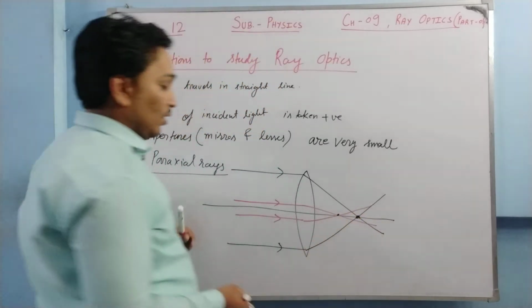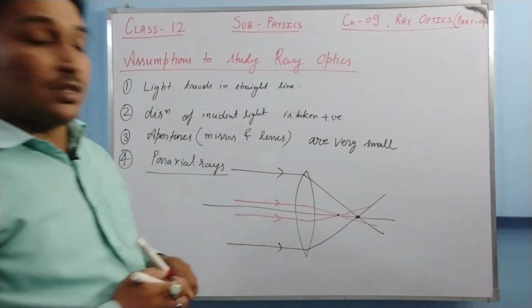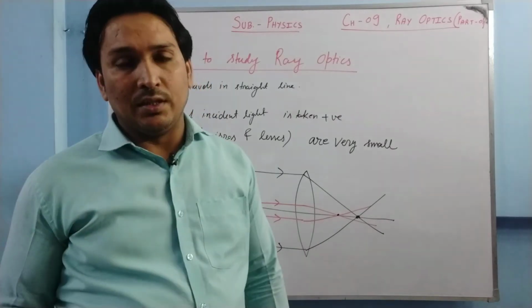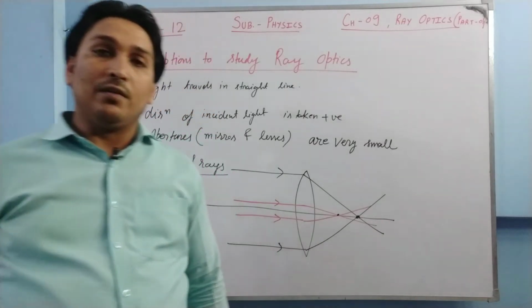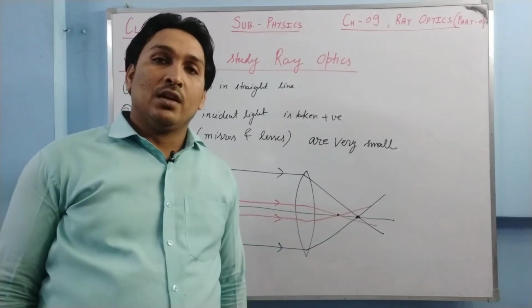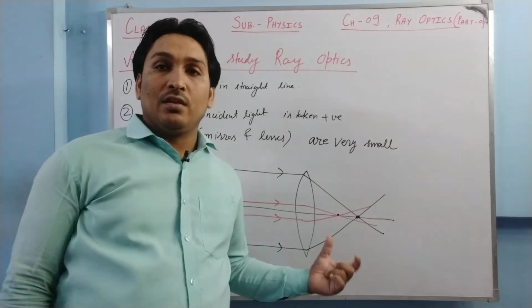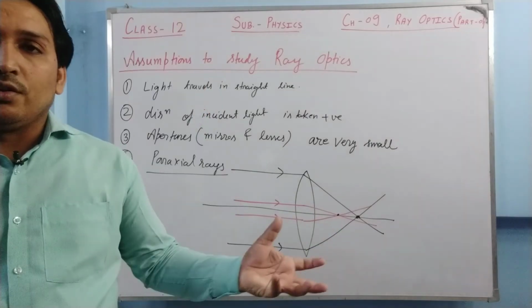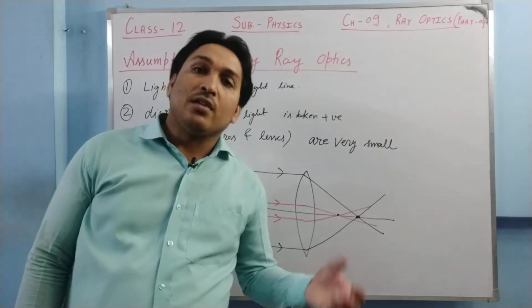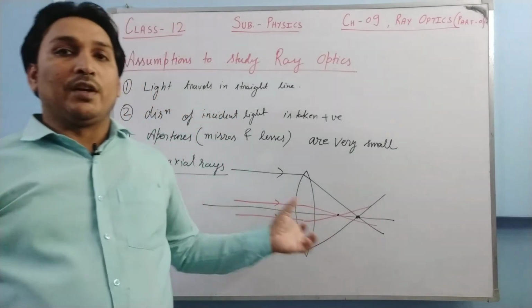Although by definition they are parallel to the principal axis and should cut at the same point, practically we observe that they cut at different points. So two different images are there. This is called spherical aberration. It is not in your syllabus, but for your knowledge only.